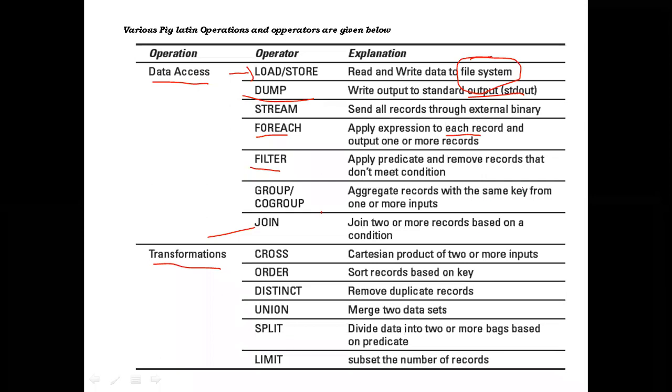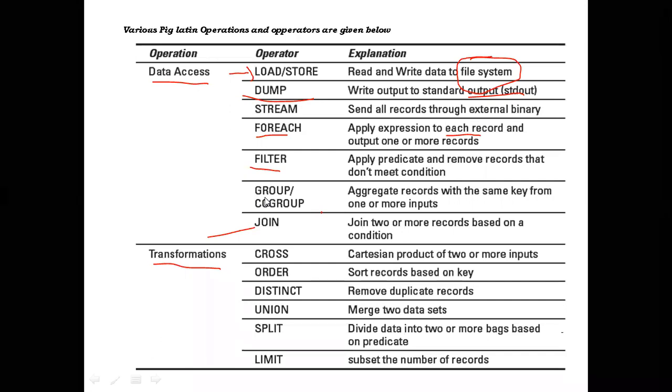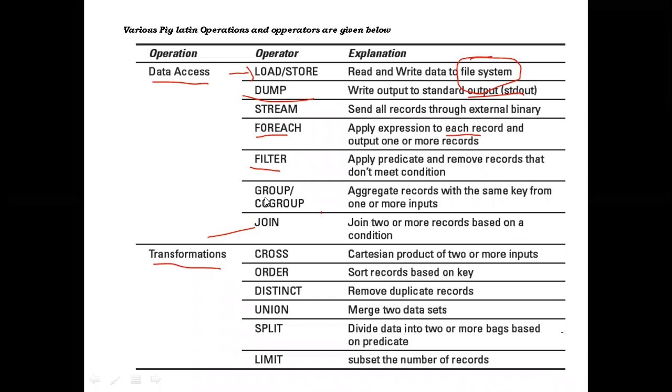Next, group or co-group. These operations are nothing but grouping of the data. It is similar to our group by in the SQL. In SQL we have seen the group by. Based on some condition, it will group the data, for example same primary key, same age, same marks. Based on the condition we have specified, it will group the data.